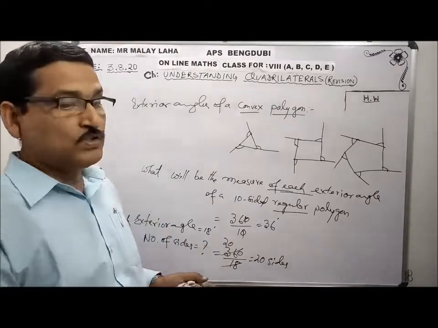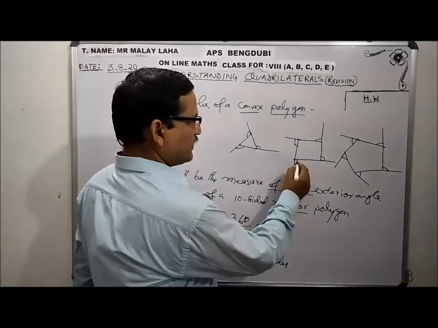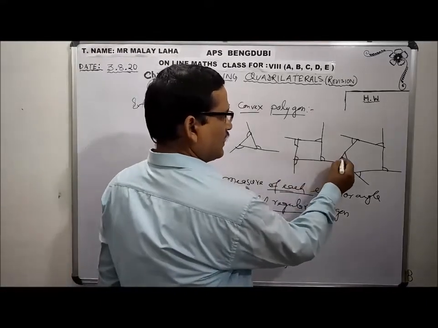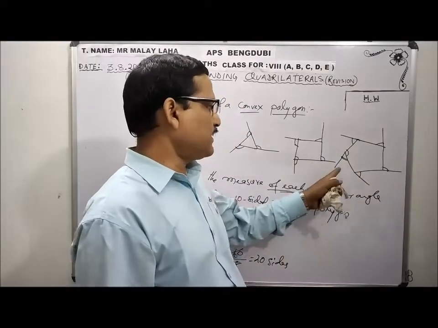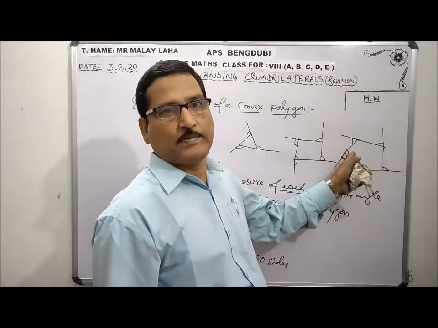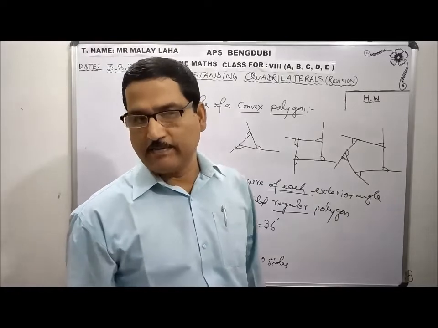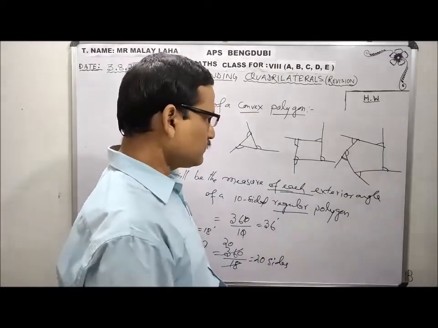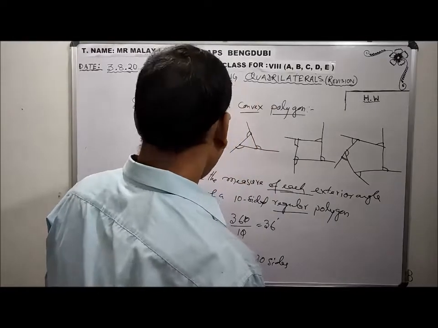Okay, and one more thing you remember, exterior and interior. This is exterior and this is interior. Exterior, interior, always will form a linear pair. If I say exterior is 70 degree, what will be the interior? 180 minus 70. Because exterior and interior always form a linear pair. Understood? Exterior and interior will always form a linear pair.